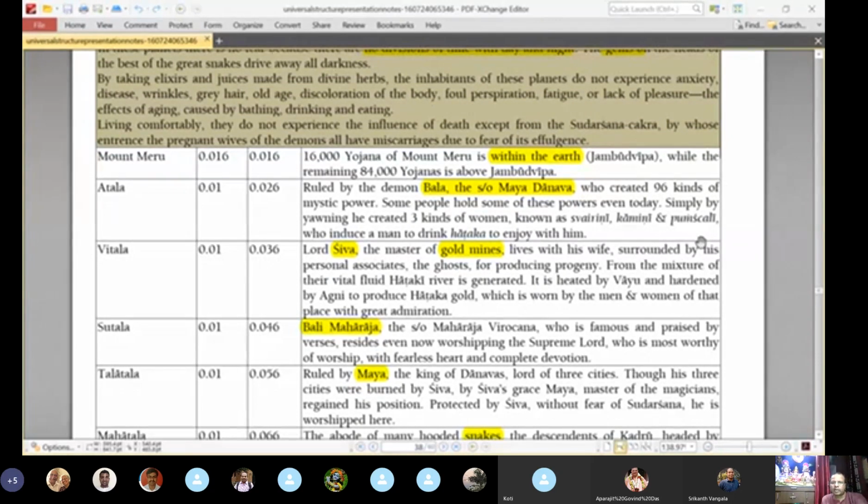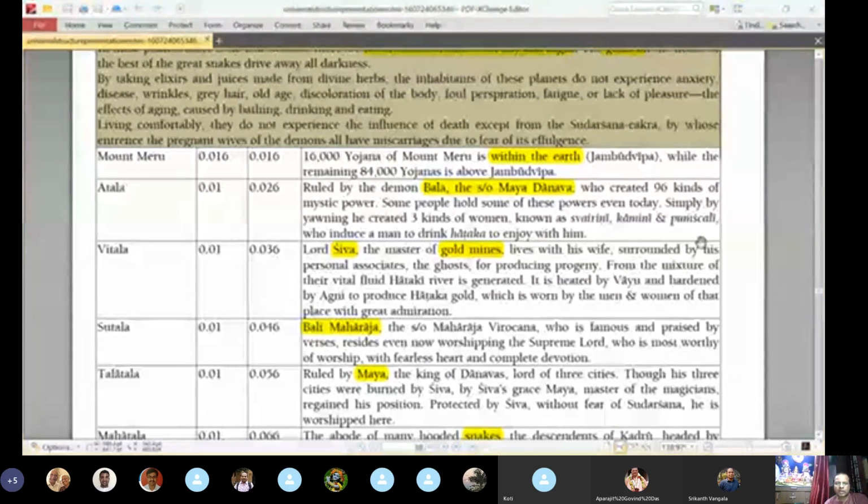Simply by yawning, they created three kinds of women known as Swarini, Kamini, and Pumshchali, who induce men to drink Hataka and enjoy with them. So very fascinating information is there. It is mentioned that the power to enjoy, or the means to enjoy, is thousands of times more than on Earth. We have only a little bit of information, a glimpse. So that is Atala.